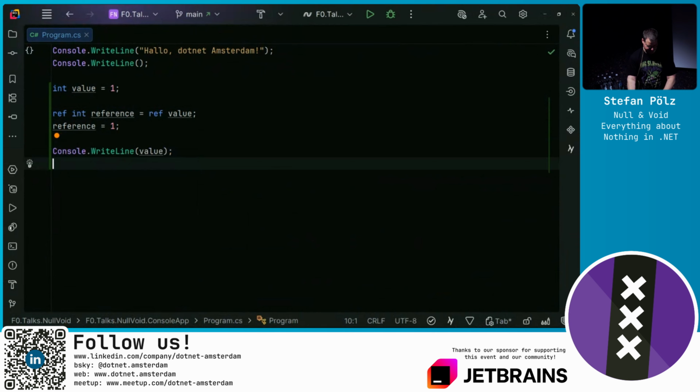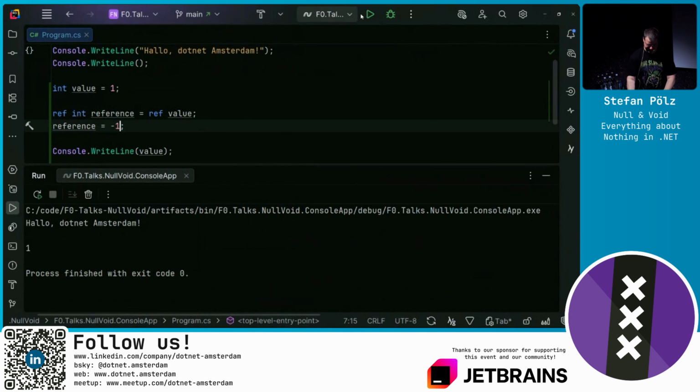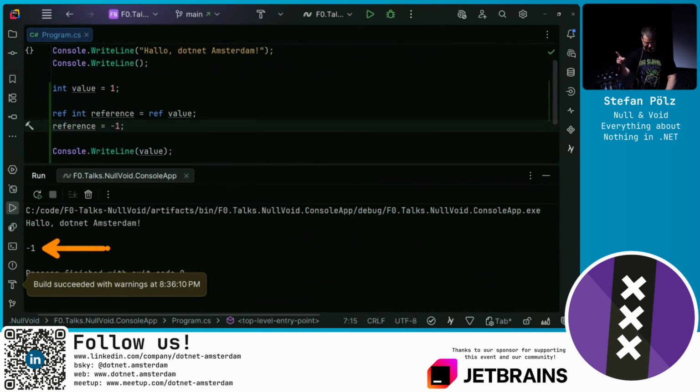There we go. If we assign something via that reference, it is as if we were to assign it to the value directly. So even though we don't assign the value directly, we still, I should have set it to something different, -1. We still reassign it because we mutate the location directly.